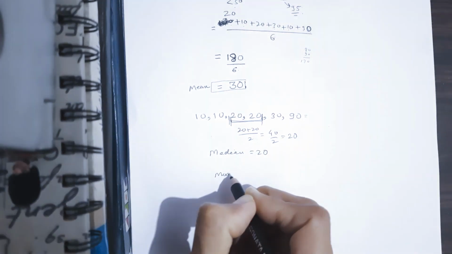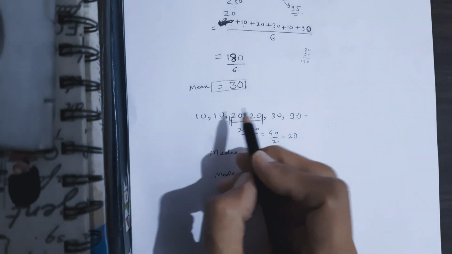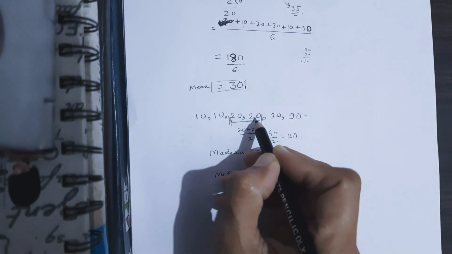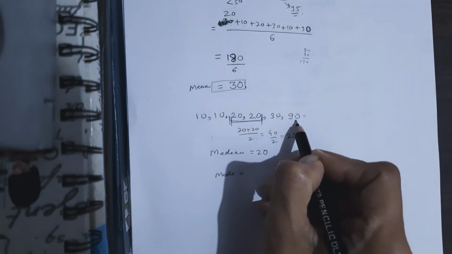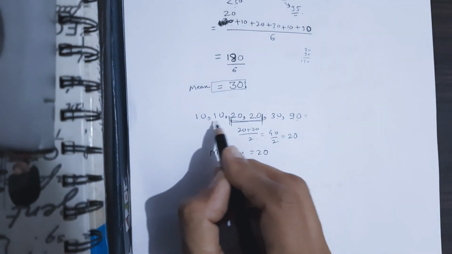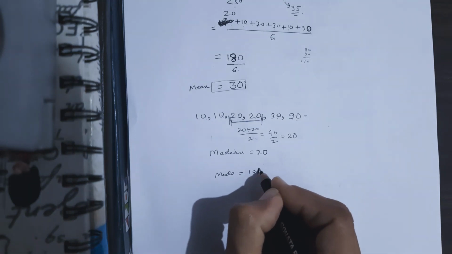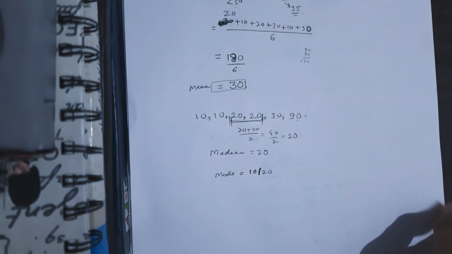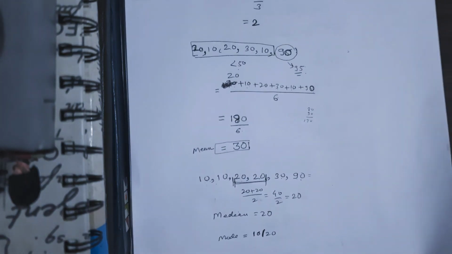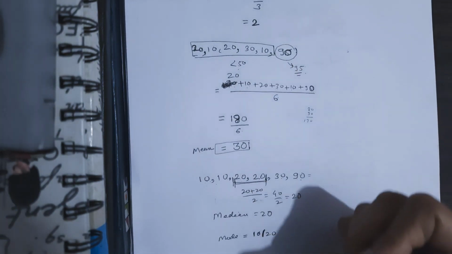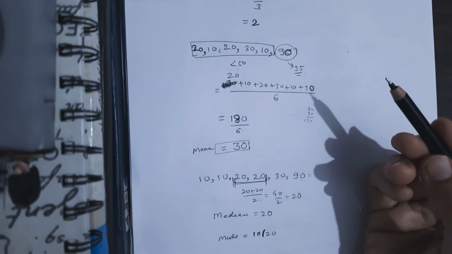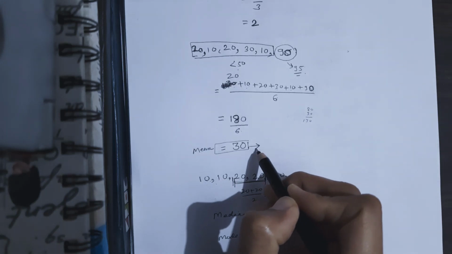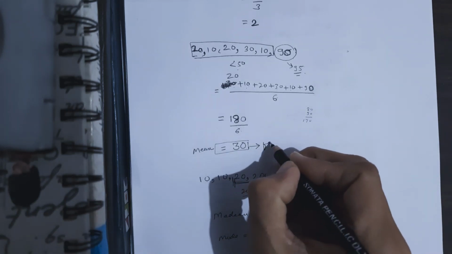And what will be the mode here? 10 is 2 times, 20 is 2 times, 30 is 1 time, 90 is 2 times. So the mode is 10 or 20, either 10 or 20. So in this case, what do you think is giving us the right answer? If I want to calculate an average salary, this mean is leading me a little bit to a false result.